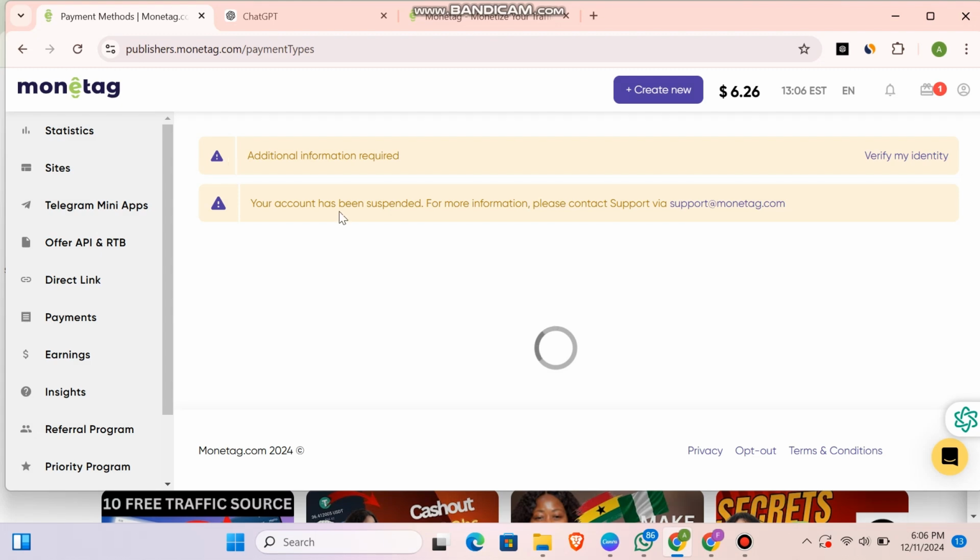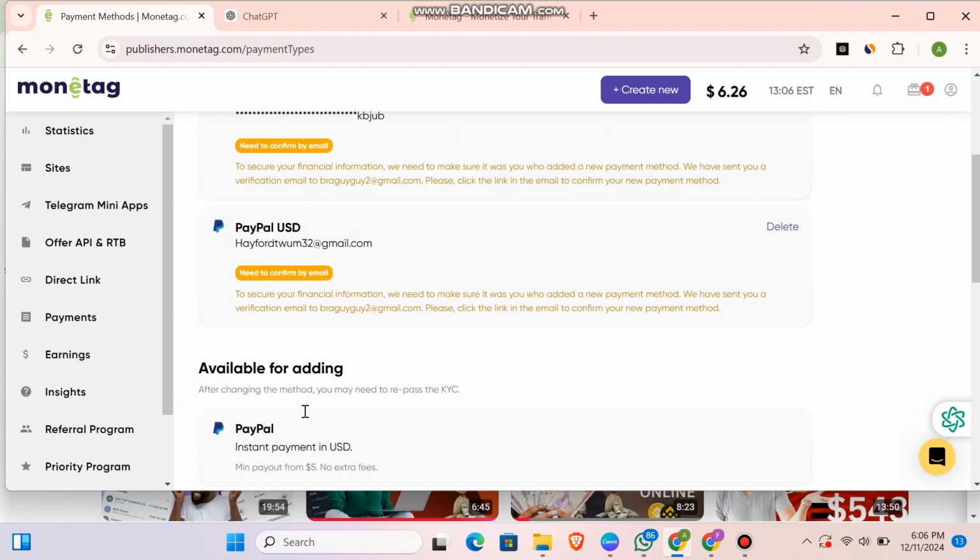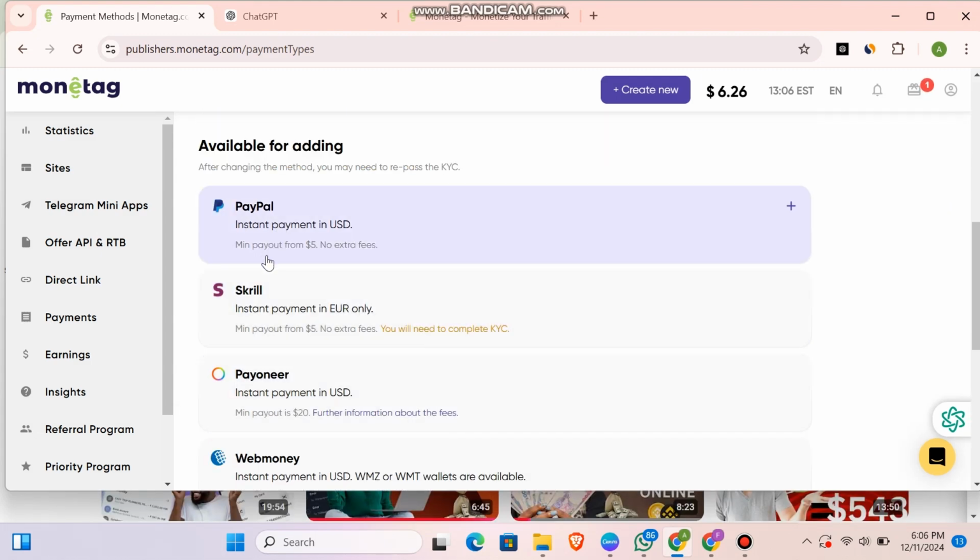In case a friend of mine wants to use my address or my email for cashing out their money, I'll send them my address too. So you can see one address, about 3 people are using this same address, which is very wrong. One address, about 3 or 4 people are using the same address. So this is the PayPal here. You can see minimum payout from 85 USDT. Most people are using this same PayPal account or PayPal address, about 3 or 4 people using the same thing.